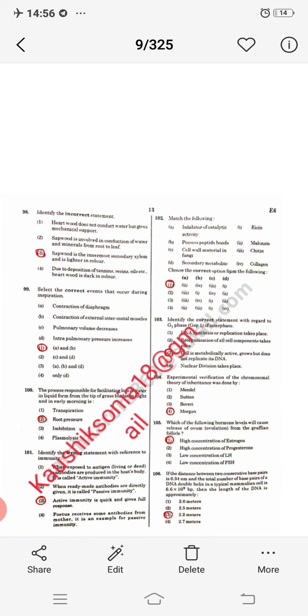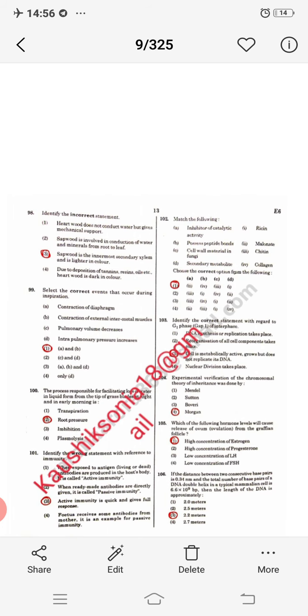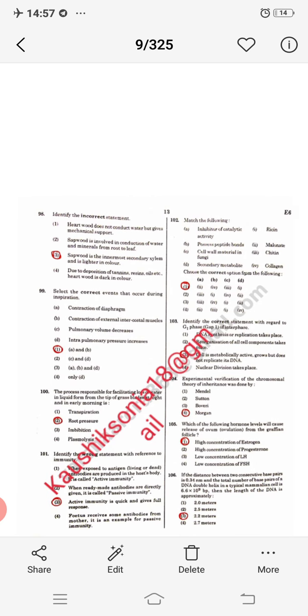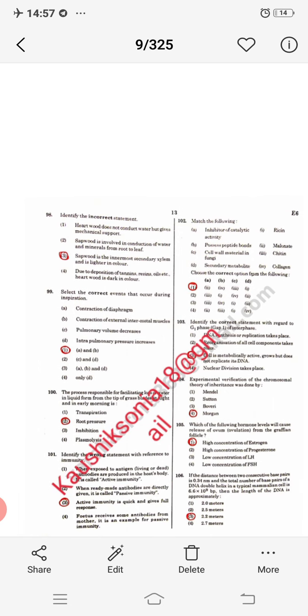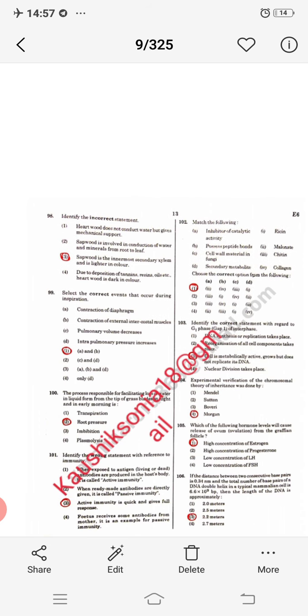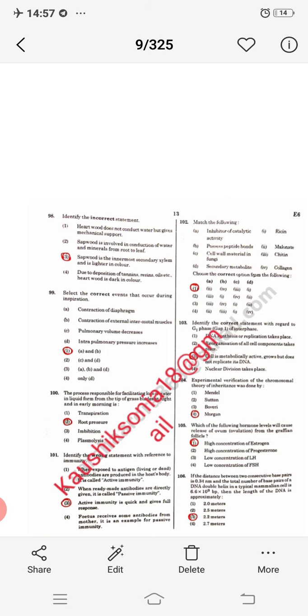Next question, identify the wrong statement with reference to immunity. Out of these options, option C, active immunity is quick and gives full response, is incorrect. Whenever a pathogen attacks our body and our body forms antibodies against it, that type of immunity is called active immunity, whereas passive immunity is the introduction of ready-made antibodies inside the body, which takes no time. But in active immunity, our body has to form antibodies itself, so it is not quick, it takes time.